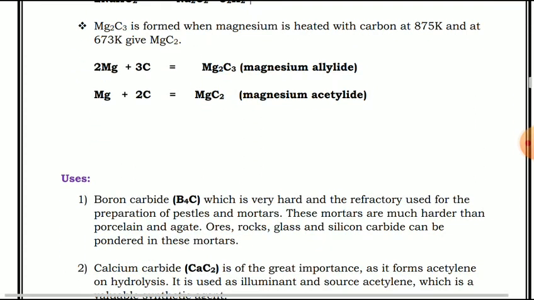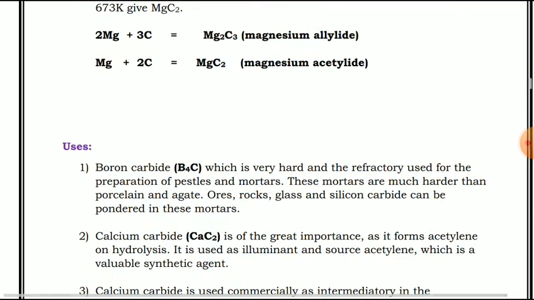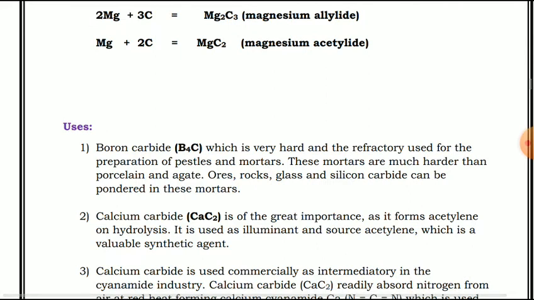Now the last part of these carbides, that is uses. Boron carbide, that is B4C, is very hard and refractory, and is used for the preparation of pestles and mortars. These mortars are much harder than porcelain and agate. Ores, rocks, glass and silicon carbide can be pounded in these mortars. Calcium carbide is of the greatest importance as it forms acetylene on hydrolysis. It is used as an illuminant and a source of acetylene, which is a valuable synthetic agent.